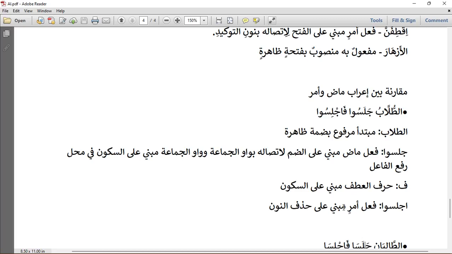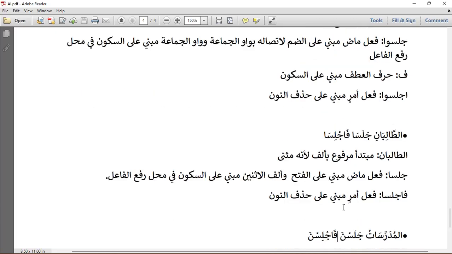The next one, at-taliban jalasa fajlisa. At-taliban, this is mubtada marfu'un bi alfin li'annahu musanna. You can note the i'rab of the ismu is different. The alif here is a sign that it is in rafun state, that is, it is in dhamma state. So at-talibu, at-taliban. But if it was taking fatha, it would be at-taliba or at-talibayn. That is the basis of the i'rab. It is not aliful isnain like we know. It is just a sign to show that it is in rafun state.